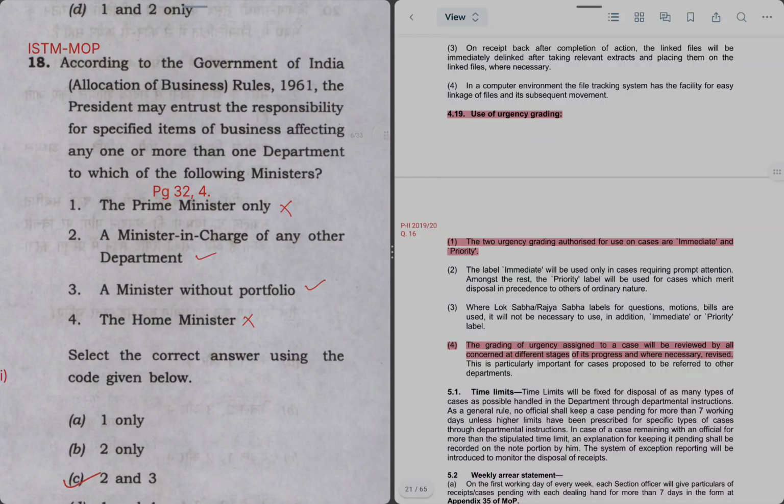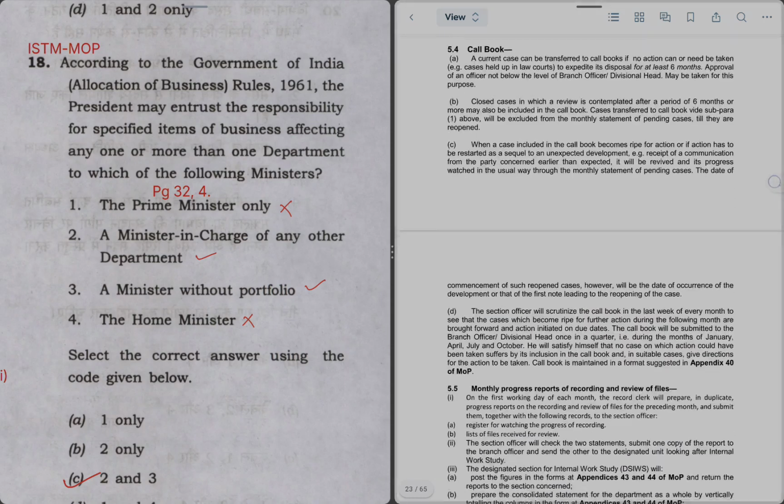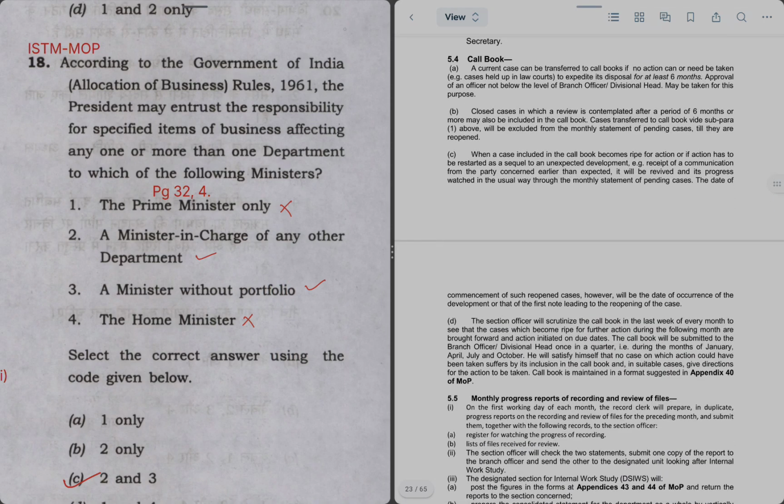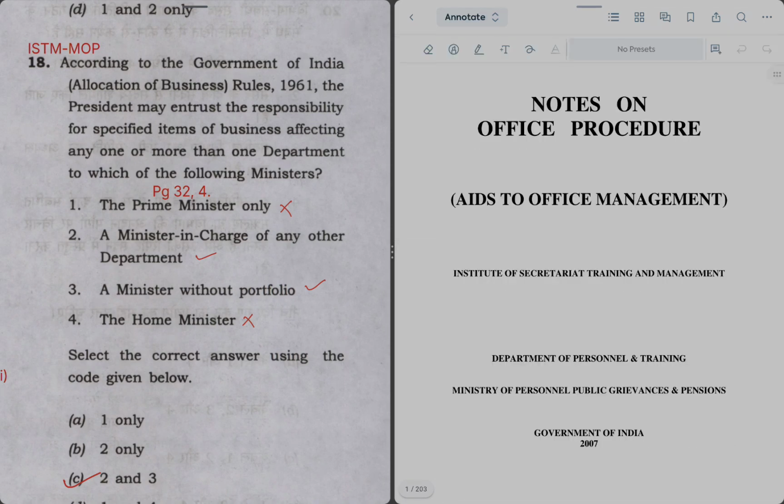According to Government of India Allocation of Business Rules 1961, the President may entrust the responsibility for specified items of business affecting one or more than one department to which of the following ministers. So here, what is being used for that? We'll refer to page 32 of ISTM-MOP. Let me open it again. So let's go to page number 32.